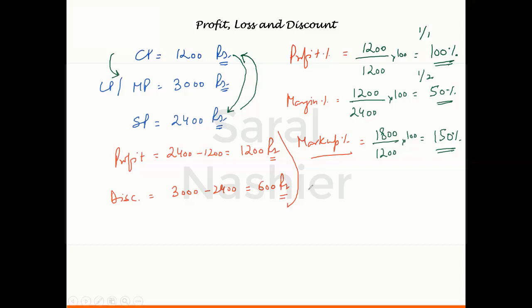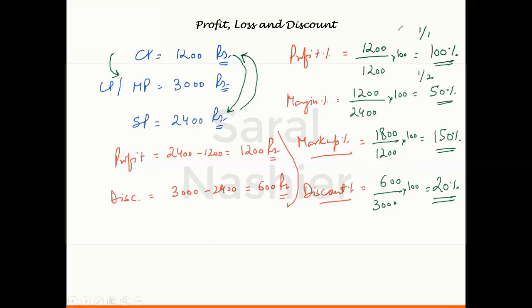And last is discount percentage. The discount percentage is that what is the rebate given on the marked price. We know that the rebate given is 600 on a marked price of 3000. So 600 is what percentage of this 3000? That is 20%. That is called your discount percentage.